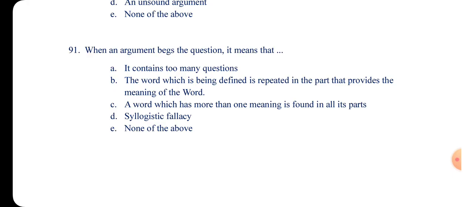C, a word which has more than one meaning is found in all parts. Then we have the syllogistic fallacy, and E, none of the above. So the answer is what? B, the word which is being defined repeats in the part that provides the meaning of the word.